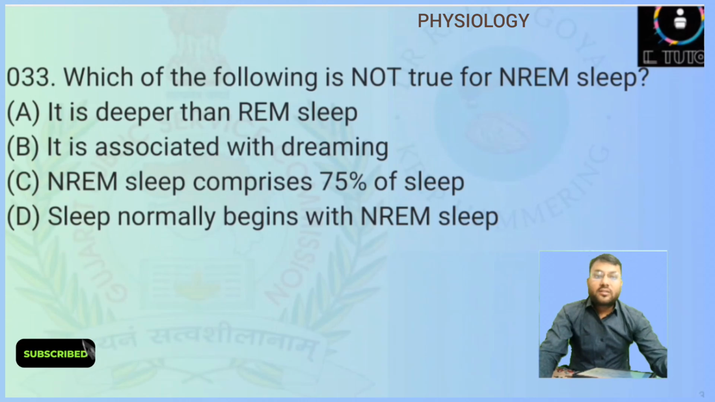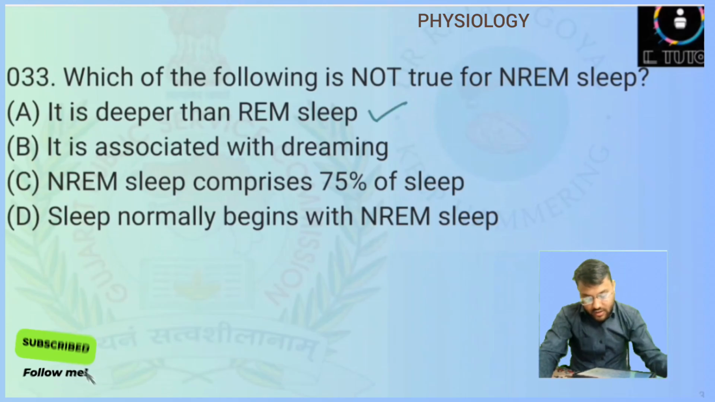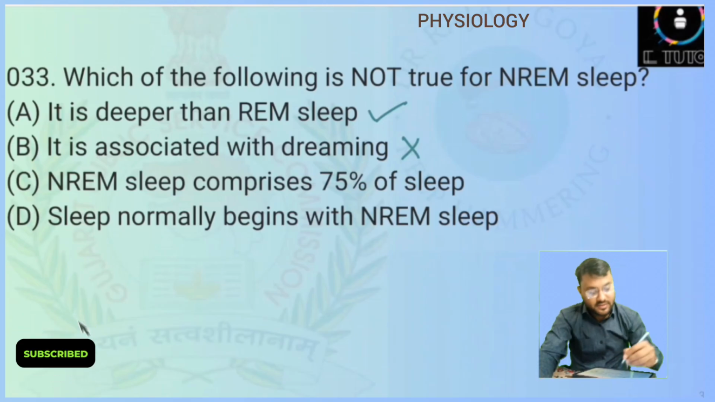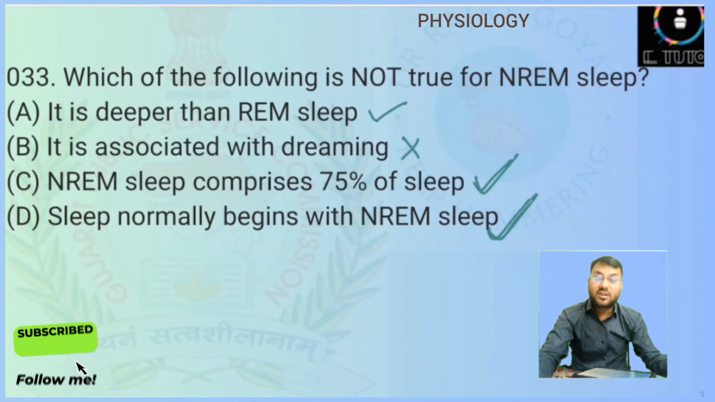Which of the following is not true for REM sleep? It is deeper than NREM sleep, this is true. It is associated with dreaming, no, this is not true. Dreaming is seen in the REM sleep. NREM sleep comprises 75% of the sleep, this is also true. And sleep normally begins with NREM sleep only, this is also true. So here answer is it is associated with dreaming. This is not true for the NREM sleep.